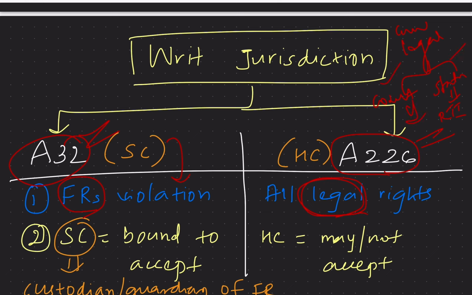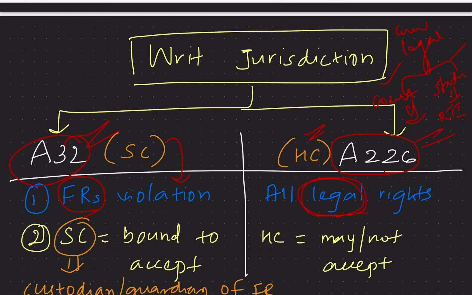In constitutional rights, we know that those rights covered under Part 3 of the Constitution are called fundamental rights, and those rights outside Part 3 of the Constitution are other constitutional rights. So for the entire list of legal rights, the protection is given to the High Court.